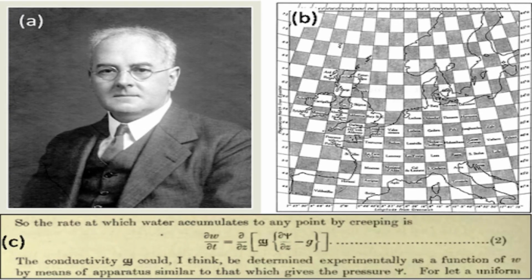the butterfly effect. In 1922, Lewis Fry Richardson attempted to forecast weather using these equations, but his methods were so slow it would have taken a week to predict tomorrow's weather.